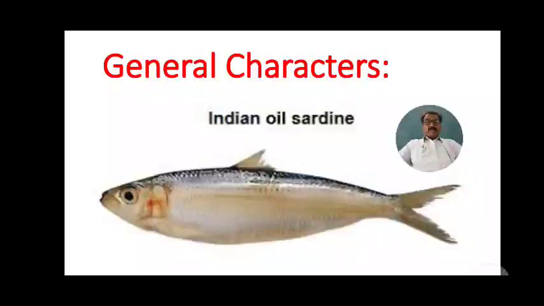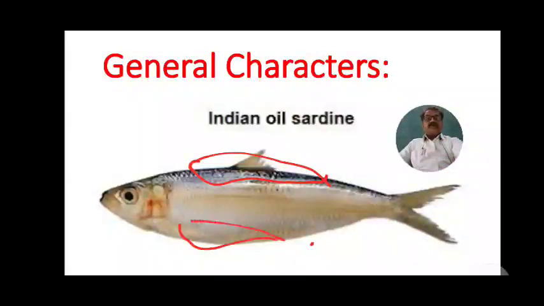Important characters of the sardine: body is elongated, dorsal and ventral profile evenly convex. See the figure. Generally we have observed that the dorsal profile and the ventral profile are evenly convex.